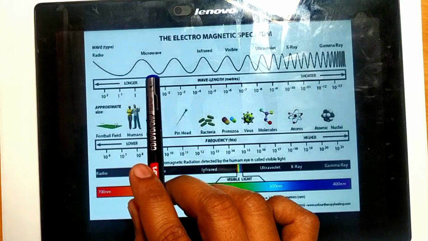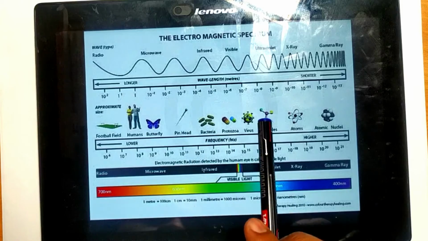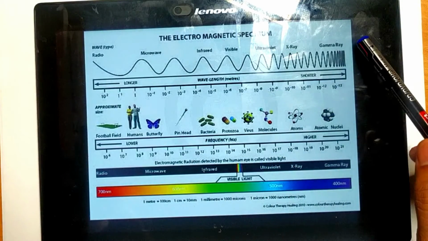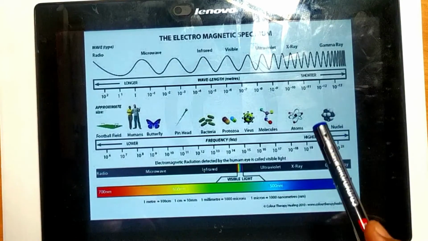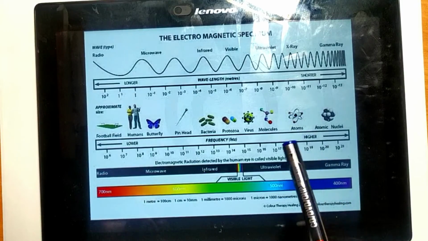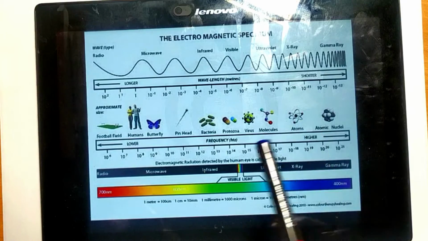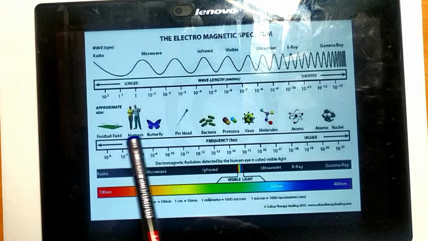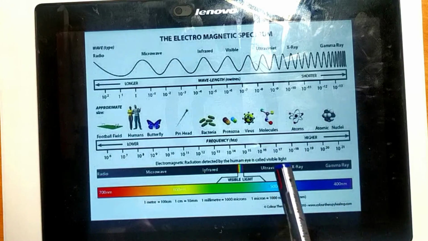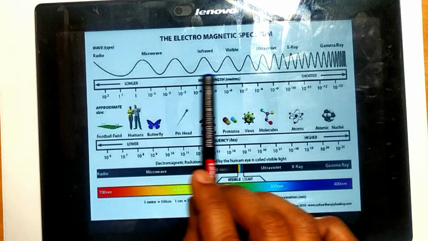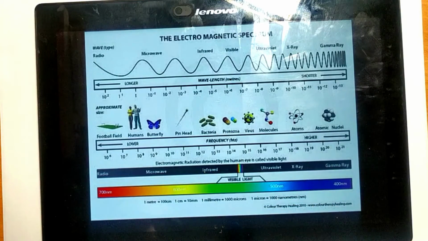In the same way, as the frequency keeps increasing, the size of the waveform decreases accordingly. When you take gamma rays, that is almost equal to the atomic nuclear size. And X-rays are almost equal to the atom size. So as frequencies keep on increasing, the length of the waveform keeps on decreasing. Here we have a football field length, and here we have an atomic length. What it shows is that when the frequency increases, the length of the waveform decreases. So we can compare wavelength and frequency.